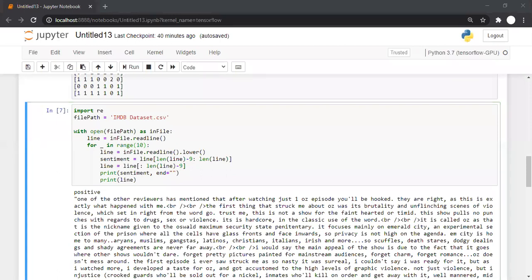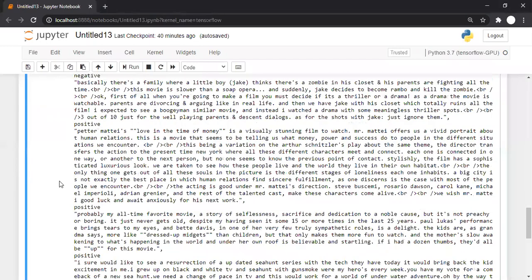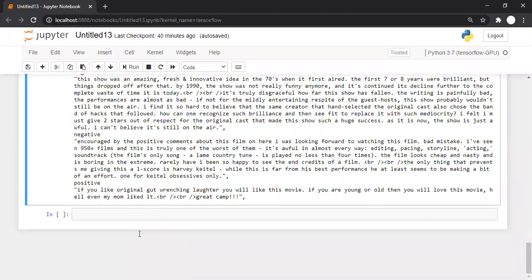Any doubt, class, till this point? Okay, so no doubt. So basically, this is how we can process the file. So let's go to the next step if you don't have any doubt.